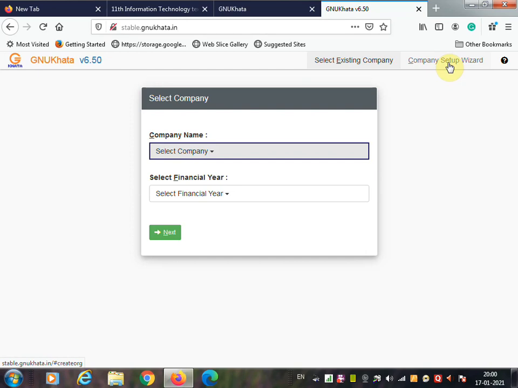If not, then you can go back and create a company using the company setup wizard. So to create a company, you have to click on company setup wizard. Here we have not created a company, we are learning this software, so we will create a company first. To create a company, you have to click on company setup wizard. There are two tabs, select existing company and company setup wizard. You have to click on company setup wizard.